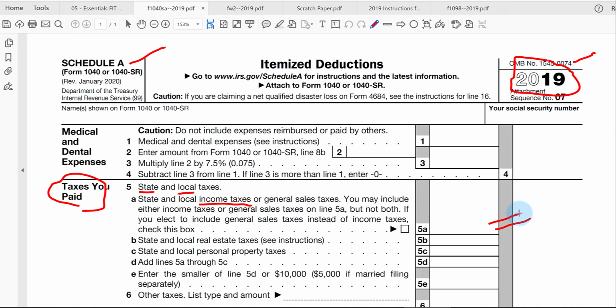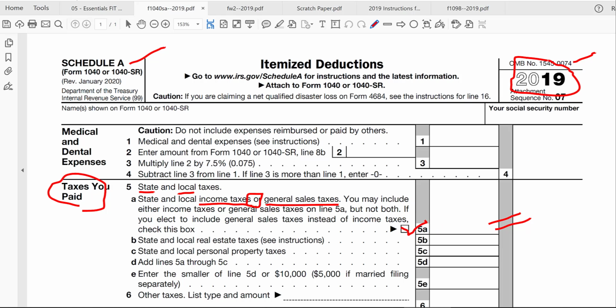There are some states that do not have income taxes. For example, Florida, Texas, Alaska, Nevada. Those states would like to deduct something, so here's an option where taxpayers can deduct the sales tax instead of their income tax. Of course, you would deduct the larger of the two. So if you're deducting sales taxes, you need to check off this box here and then estimate the amount of sales taxes you paid during the year.